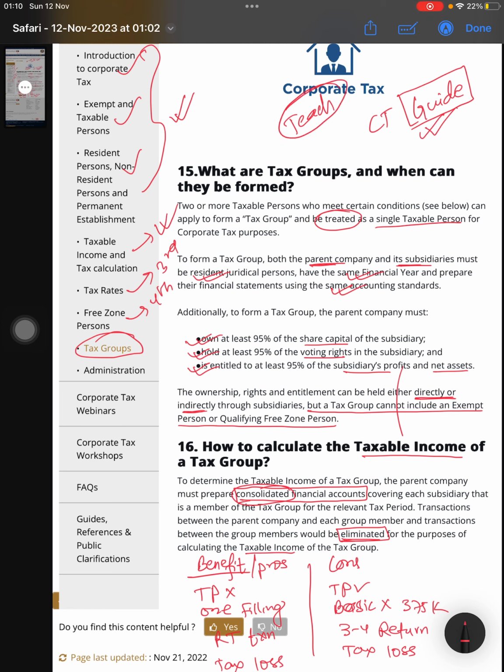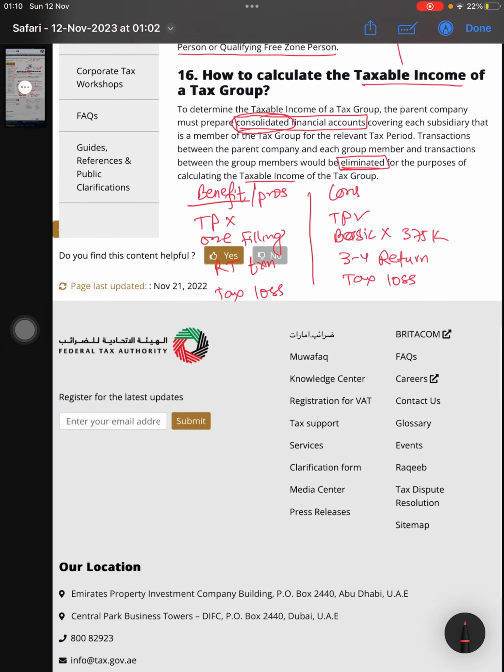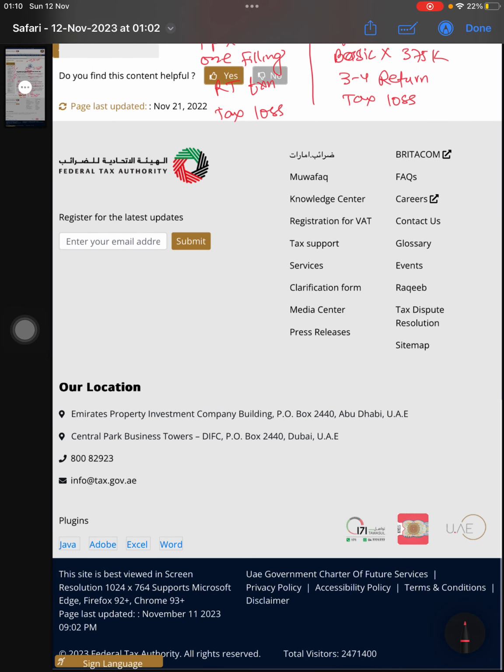So what is the tax group? When can they be formed? In India I have not come across this concept, so I will explain a little bit about this group. In UAE or in IFRS there is a concept of grouping. In VAT also, in corporate tax also. In IFRS I don't know whether it has or not, but in corporate tax and VAT it does.